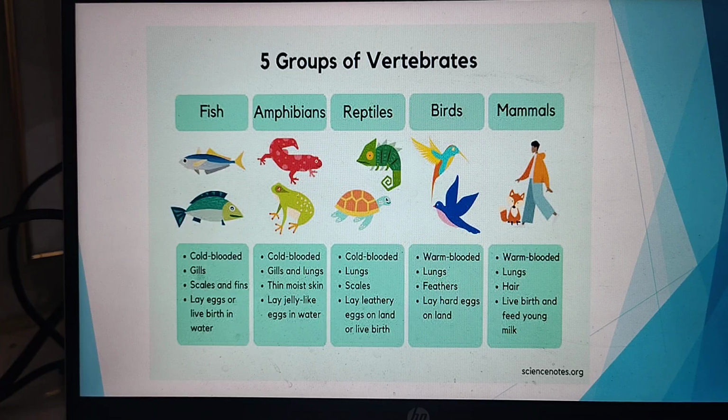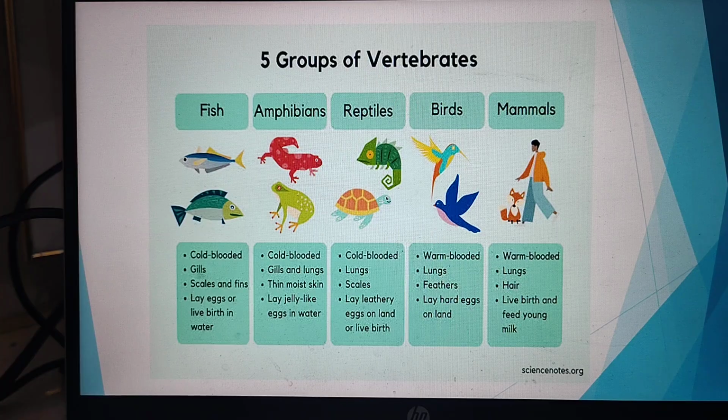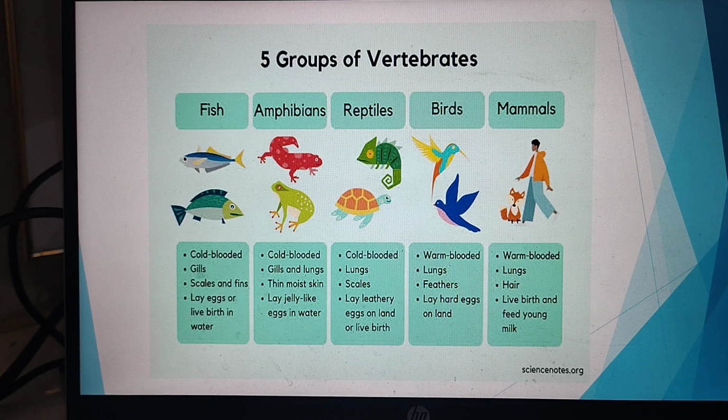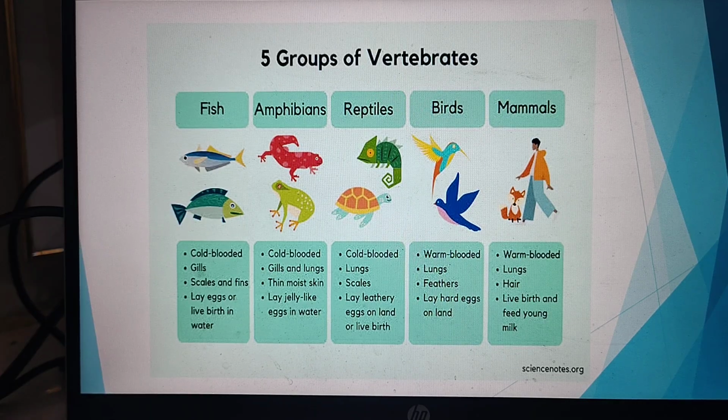Fish are cold-blooded and they give birth in the water. They lay eggs. Amphibians are cold-blooded, they have gills and lungs, and they have jelly-like eggs in water. Reptiles are also cold-blooded, they have lungs and scales. They also lay eggs on the land or give live birth. Birds are warm-blooded. They have lungs, they have feathers, and they lay hard eggs on the land. Mammals, on the other hand, are warm-blooded and have lungs, hair, they give live birth and feed their young ones.